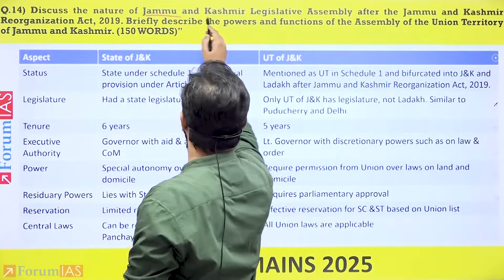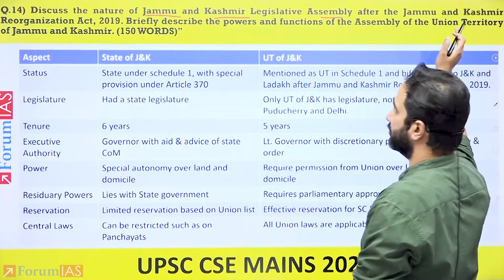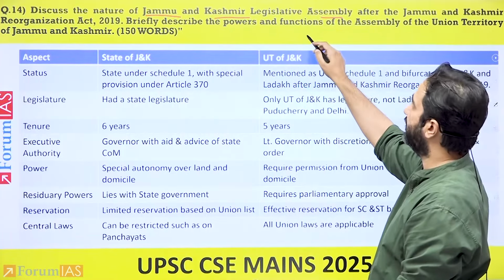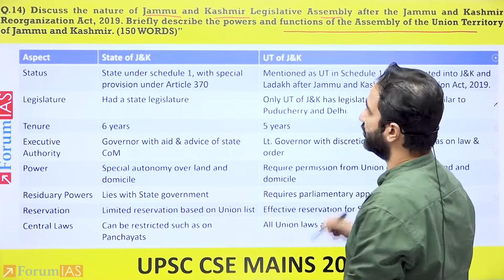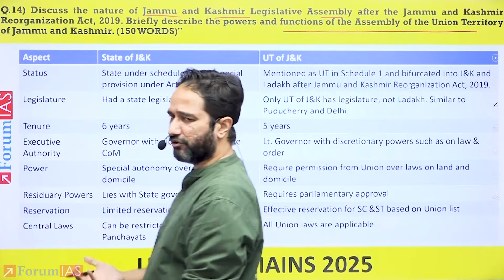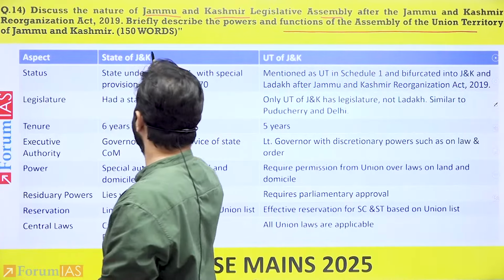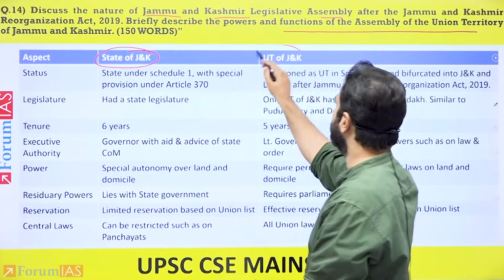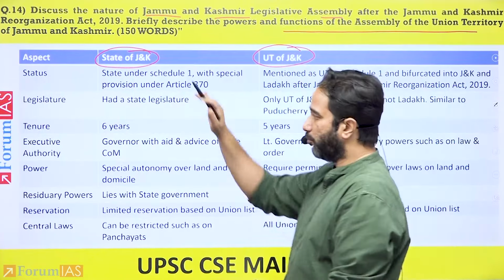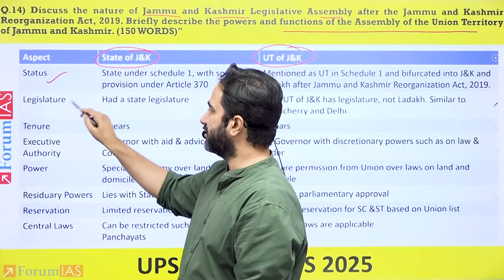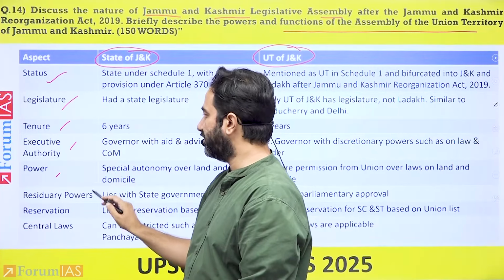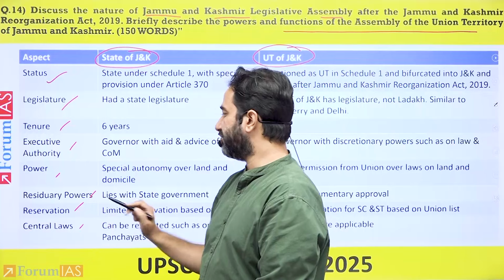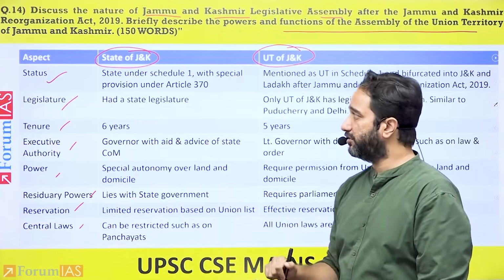Discuss the nature of Jammu and Kashmir Legislative Assembly after Jammu Kashmir Reorganization Act. Briefly describe the powers and functions of the Assembly of the Union Territory of Jammu and Kashmir. Very straightforward question. First thing you have to do is compare the state of Jammu and Kashmir with the Union Territory of Jammu Kashmir. What are the various aspects you would compare on? Status, legislature, tenure, executive authority, power, residuary power, preservation, and the application of central laws.